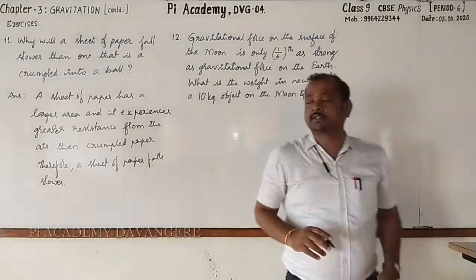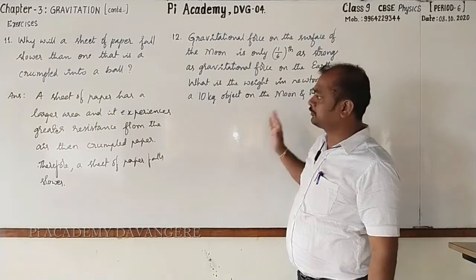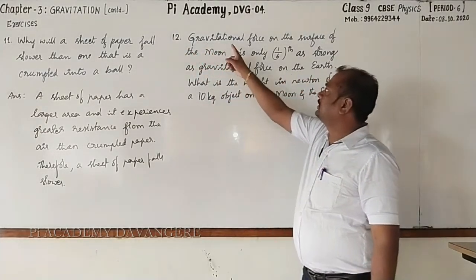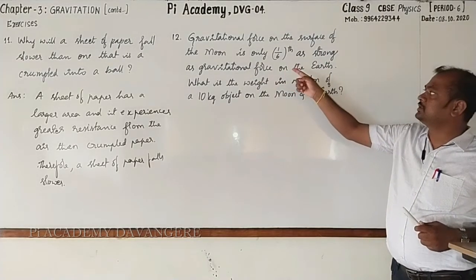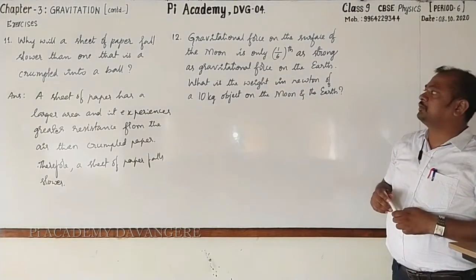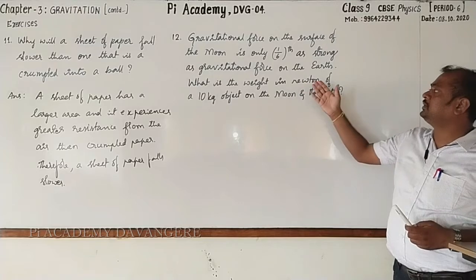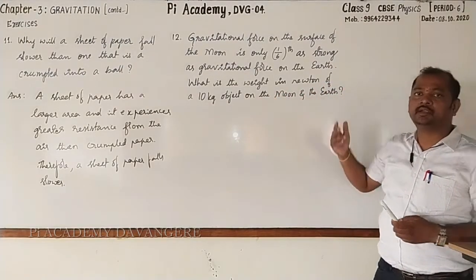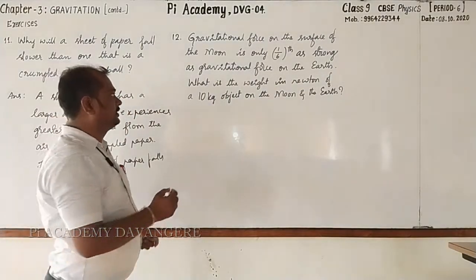Now, let's go for answering 12th one. Please don't go for writing anything. Observe. Afterwards, I'll give you time for writing. 12th one is, gravitational force on the surface of the moon is 1/6 as strong as gravitational force on the earth. Then what is the weight in Newton of a 10 kg object on the moon and on the earth? Is it not simple? Yes.